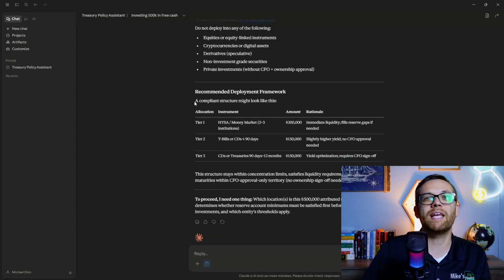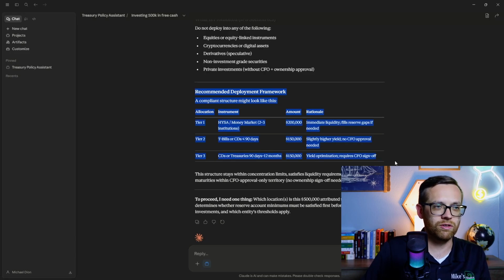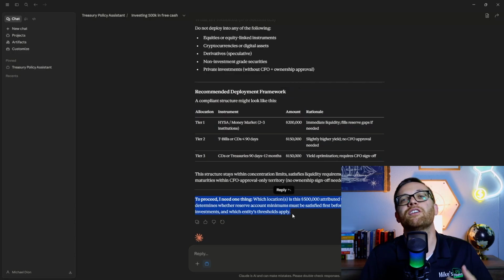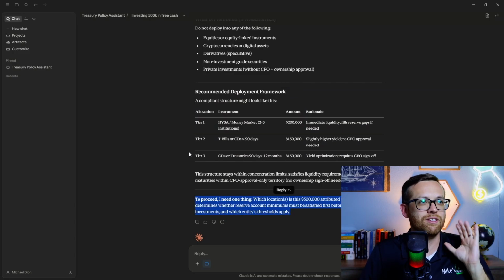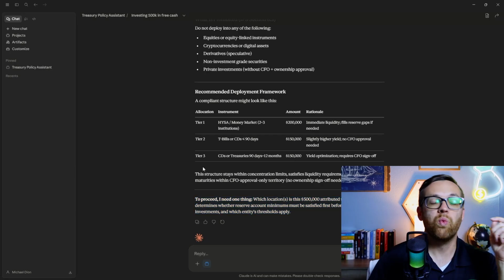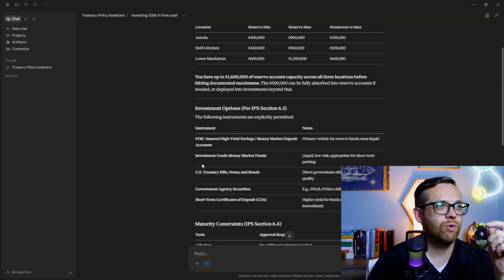And even better, because we asked it to give action items, it's giving us a recommendation saying this is what a compliance structure might look like. And then it says to proceed, I need one thing, which location. So it's saying I actually need some additional information so I can really help you look at the minimums. So that's really great.